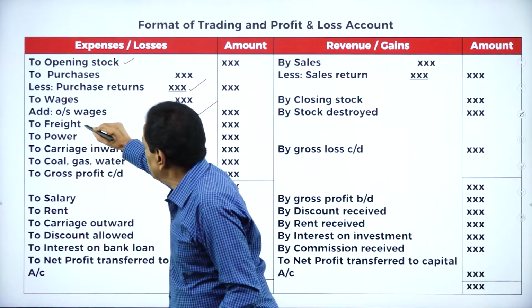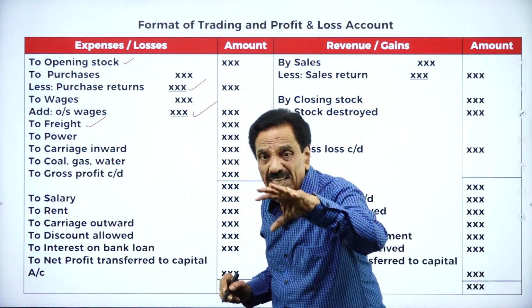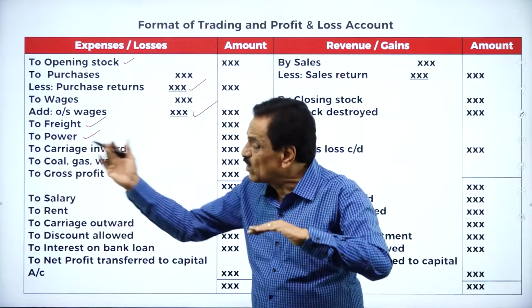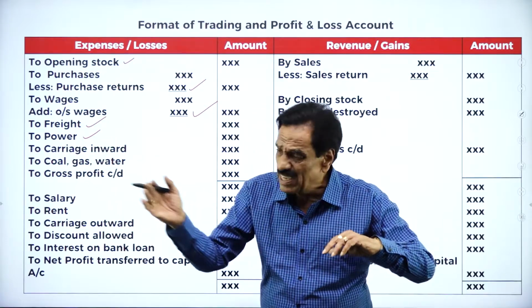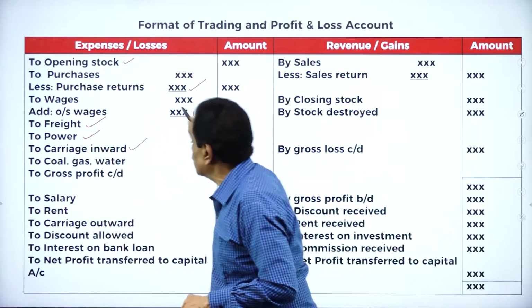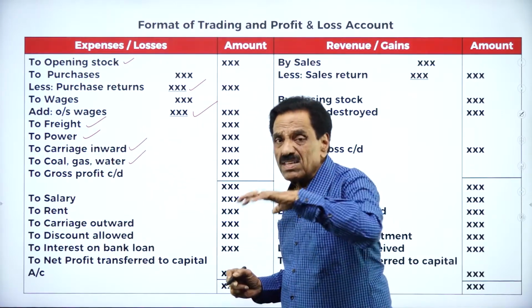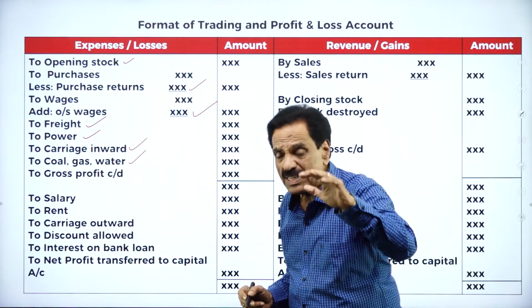Freight means cartage, you have to pay. It's a direct expenditure. Power is an expenditure. Carriage inward means goods coming in with a cartage. Carriage inward is a direct expenditure. Coal, gas and water has been utilized for production. All these are called production expenses or direct expenses.